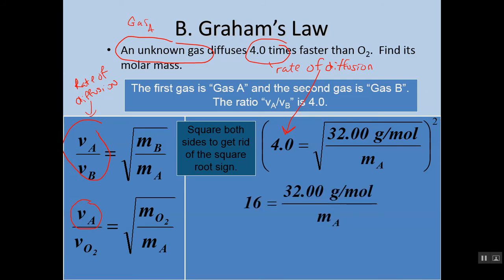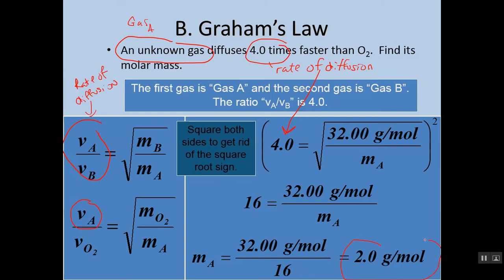When we do that, we should get this, right? 16 equals 32 over our M sub A. So now, matter of manipulating our equation, and we get the molar mass of A is 2 grams per mole. Now, you might notice something, but more than likely that means that A is what? It's actually what we just talked about before, which is H2, right? If each mass of hydrogen is 1, then 2 of them would be 2. And that's the only gas that we have that would have a molar mass of 2.